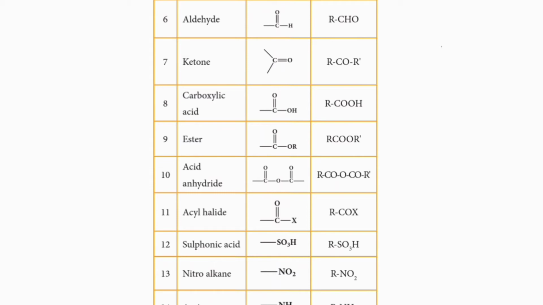This is the general formula for mixed type ketones having different alkyl groups. For simple ketones, we can write the general formula as RCOR or R2CO. 8th class, carboxylic acid. Functional group bond COOH. General formula RCOOH.